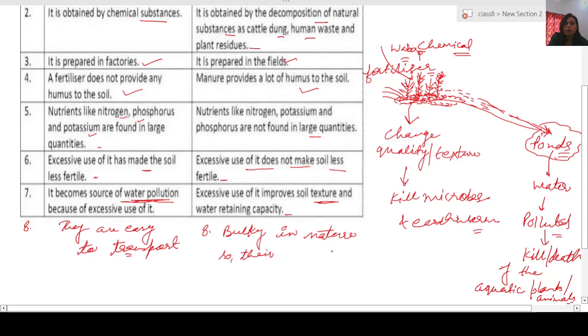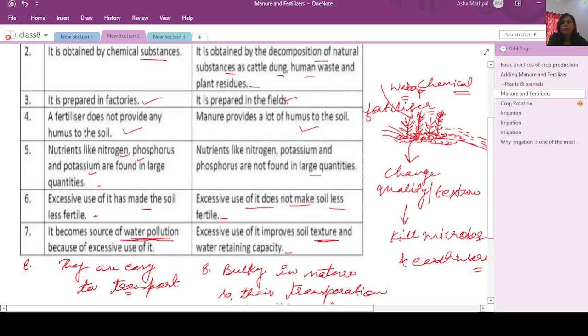This point you can also add in this difference. Its transportation is difficult. Now let us move to the next slide.